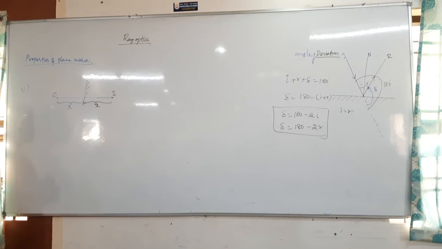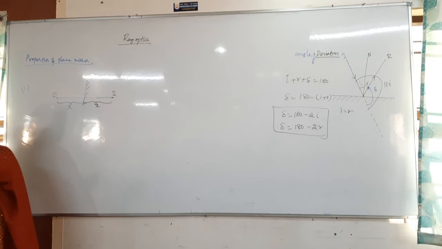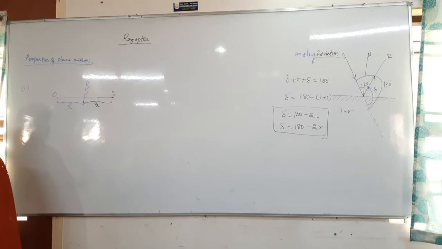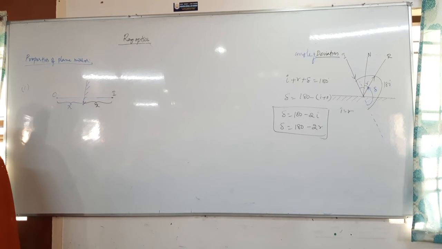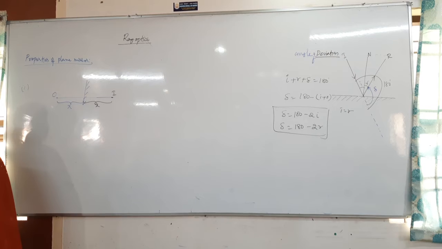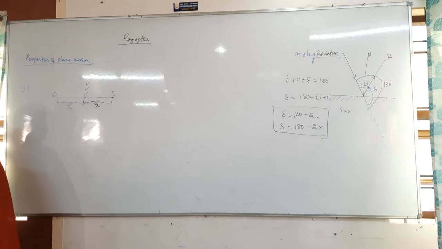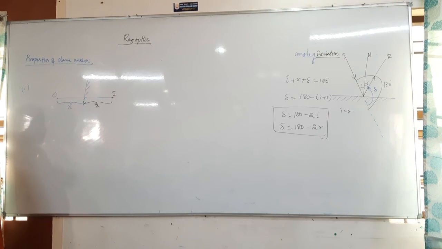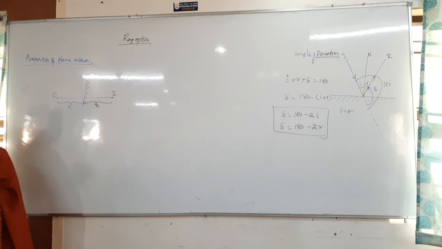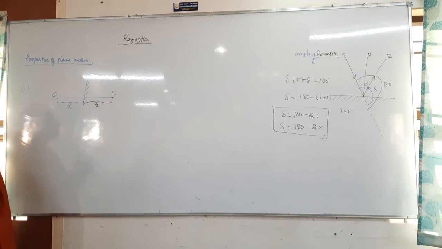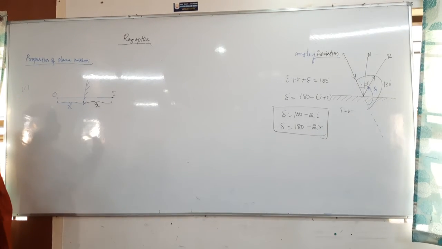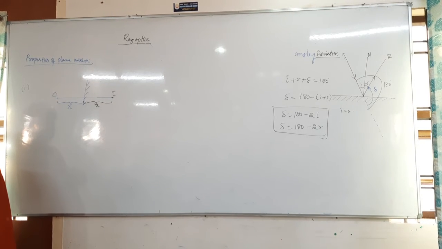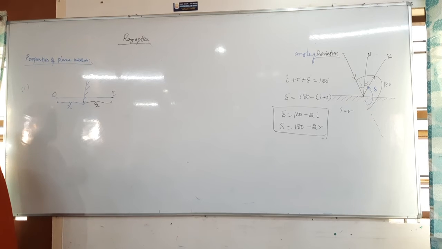How is it possible? The mirror is only this much, no? Right? The mirror is only that much. How is it possible? See, I am just standing here. For example, that wall is the mirror. So my image also has to form behind that wall at the same distance only. How can you know that is the same distance? Because the mirror is very thin.